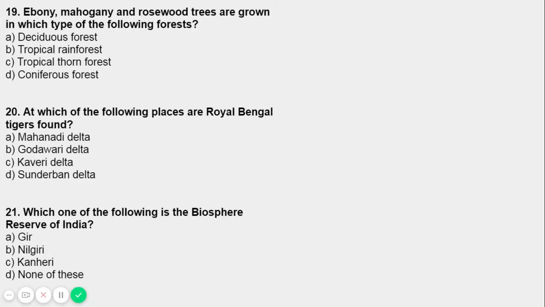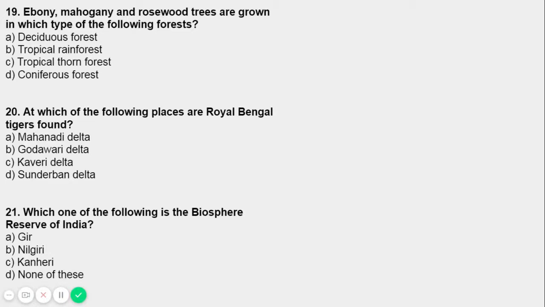The four are Sundarbans in West Bengal, Nanda Devi in Uttarakhand, Gulf of Mannar in Tamil Nadu, and Nilgiris in Kerala, Karnataka, and Tamil Nadu. The Gulf of Mannar and Palk Strait separate India from Sri Lanka. We have done that question earlier. These are the four in the world network of biosphere reserves.